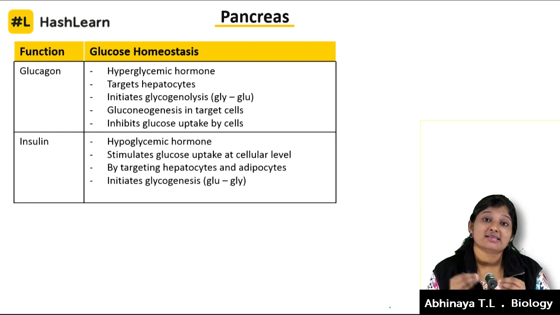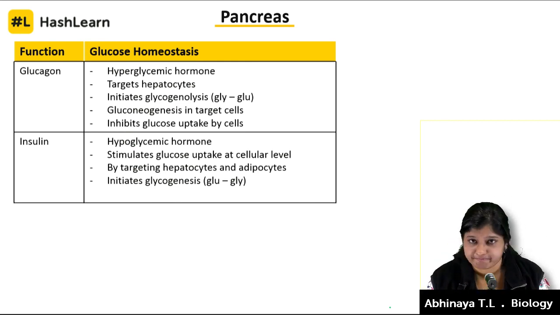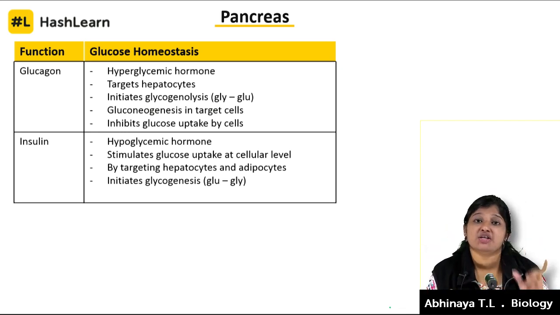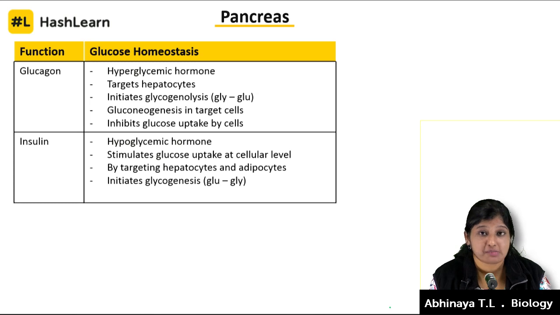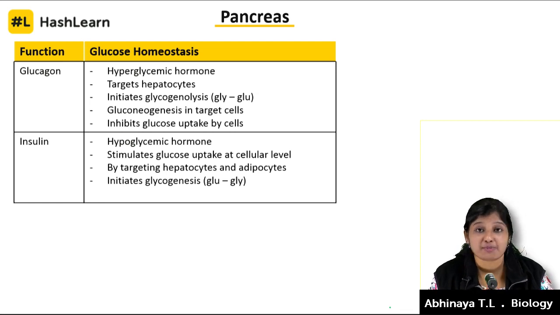This hormone does that because its role is to increase the glucose level in our body. When it goes beyond the limit, it becomes a condition called hyperglycemia, and that's why this hormone is also called the hyperglycemic hormone.